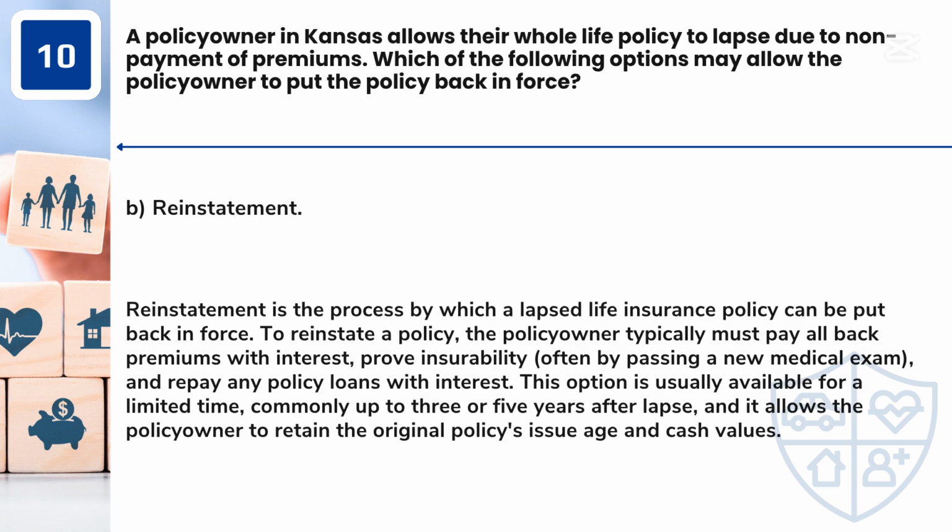Answer: B. Reinstatement. Reinstatement is the process by which a lapsed life insurance policy can be put back in force. To reinstate a policy, the policy owner typically must pay all back premiums with interest, prove insurability, often by passing a new medical exam, and repay any policy loans with interest. This option is usually available for a limited time, commonly up to 3 or 5 years after lapse, and it allows the policy owner to retain the original policy's issue age and cash values.